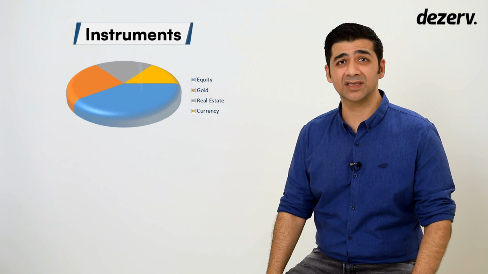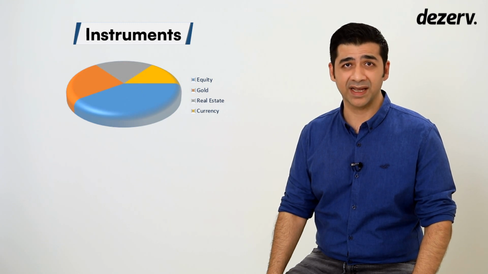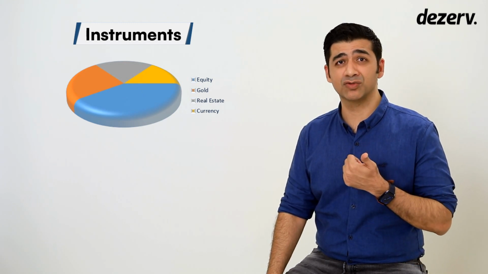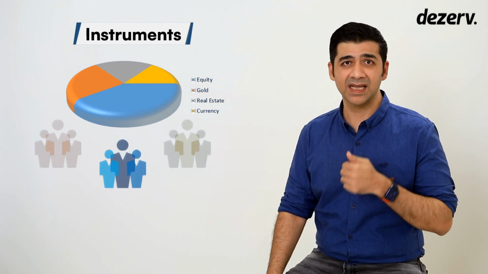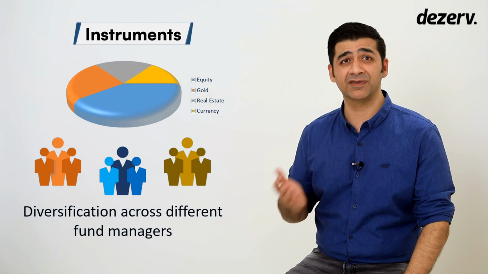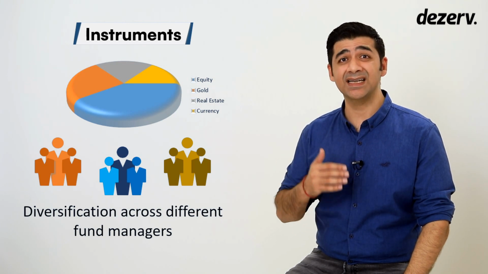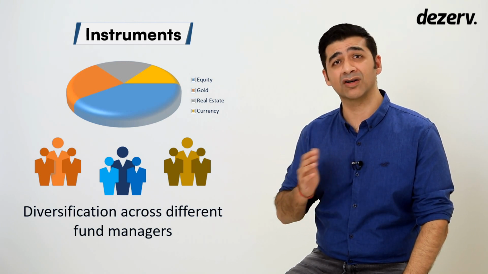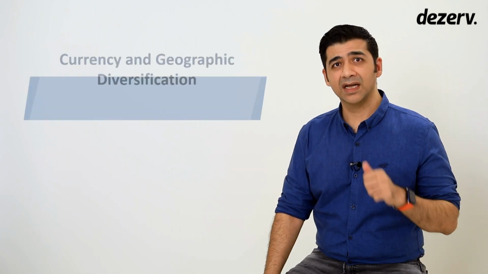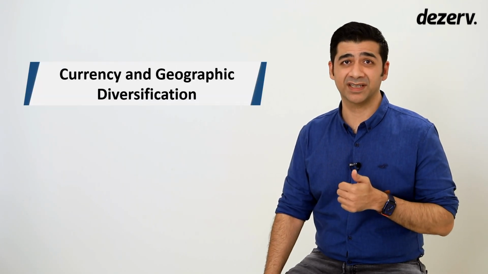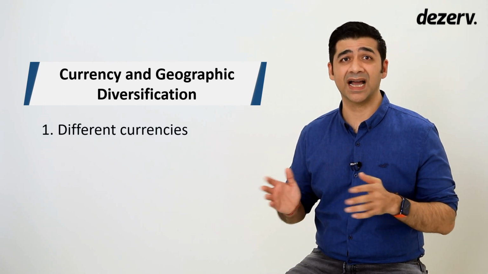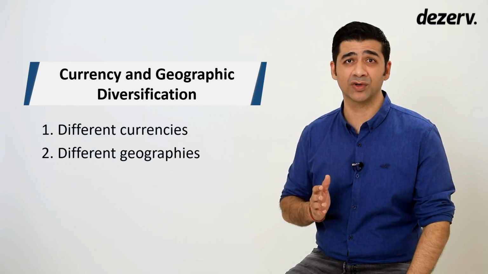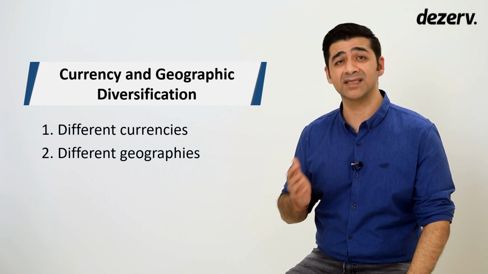There are different instruments as well that you can look to diversify. Investing in different instruments within the asset class enables instrument diversification. These instruments are managed by different fund managers. Ideally, allocation should be diversified across fund managers. Currency and geographic diversification. Diversifying investments across other geographies and currencies can guard the portfolio against country and currency specific risks.